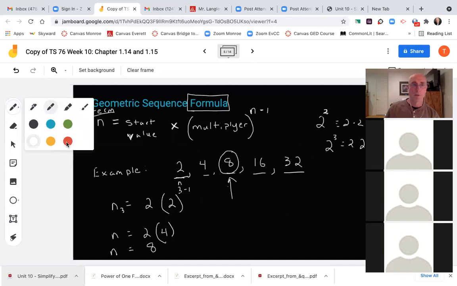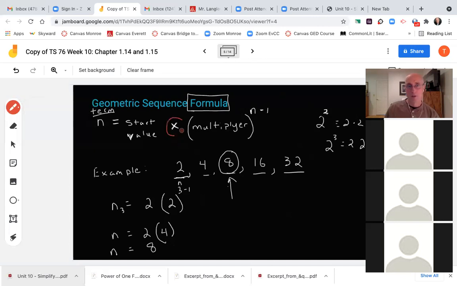So I'm going to take my red pen here and model like I used to do in my notes: times here. I would have highlighted this and drawn red around it. When I see times in a geometric formula, I know I'm working with a geometric sequence. When I'm timesing something each time, I know that I am working on geometric. Now, what am I timesing? The multiplier. And what did we say was the multiplier? It was like 3 times 3 is 9, 9 times 3 is 27. So 3 is the multiplier. That's what they mean by the multiplier: the number you're multiplying each time by the previous term.